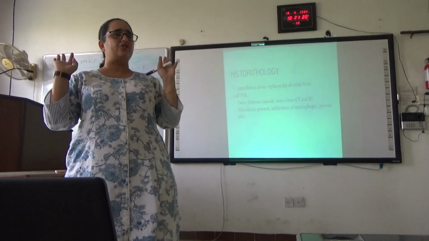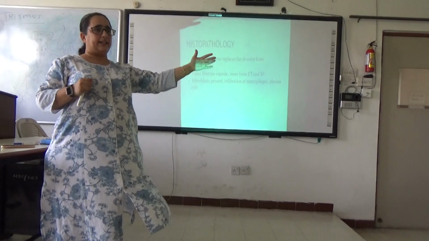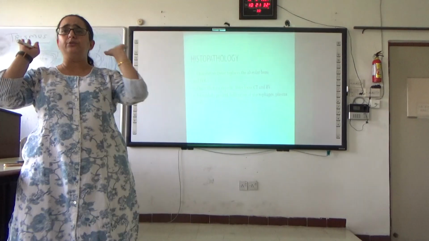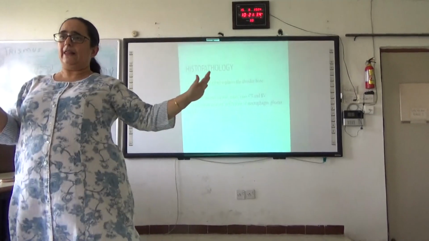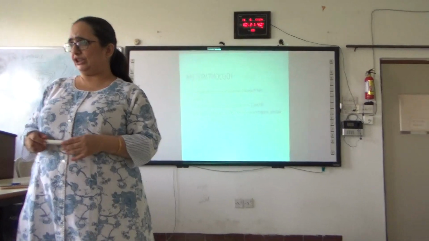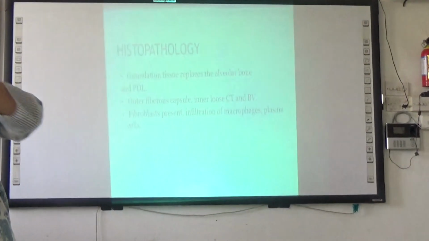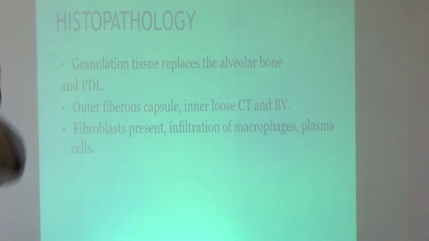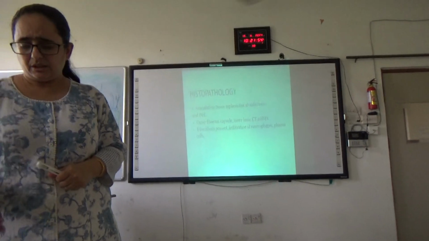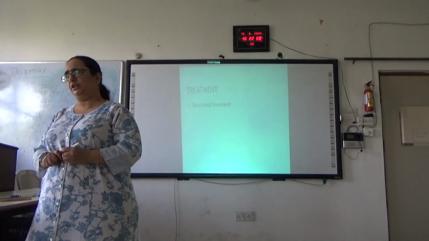So it's like the body is just trying to close. Suppose this door, there are a lot of people coming inside. We don't want you all to come more inside. The bacteria are outside, they are trying to push, and you all are trying to close the door. Similar kind of thing is happening in the body also when we have chronic infections. There is infection coming, there are some 2-3 people always trickling inside. But suppose you all are the body's defense mechanism, you are able to protect and not allow the outsiders to come in. So that is the histological picture here. Treatment would be root canal therapy, which has to be initiated.